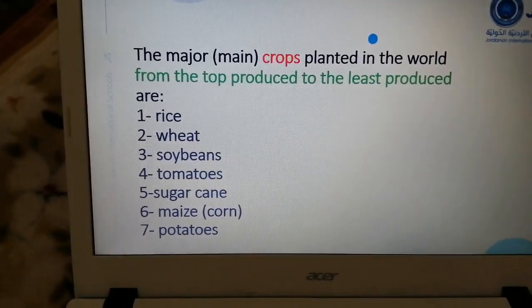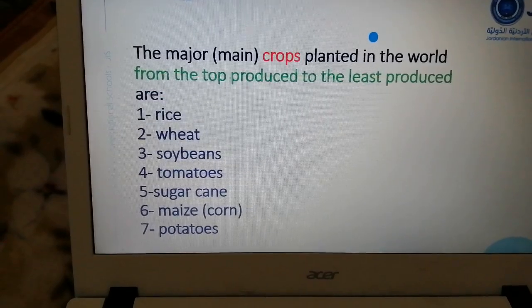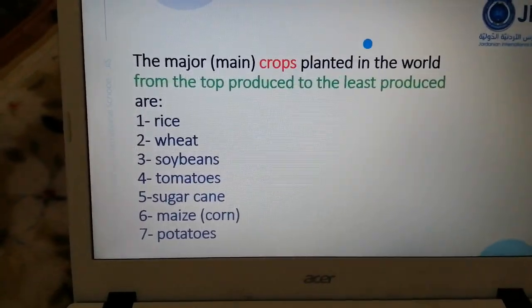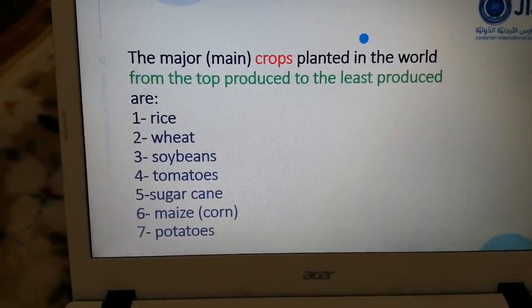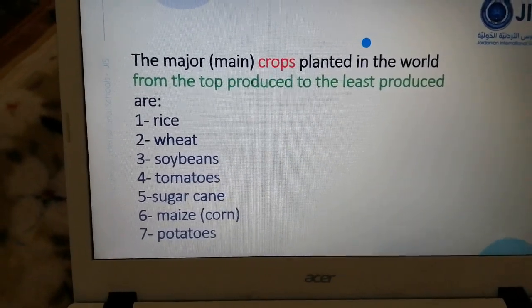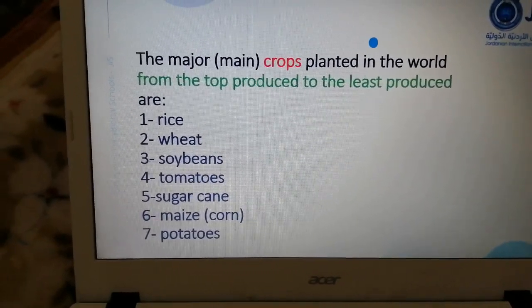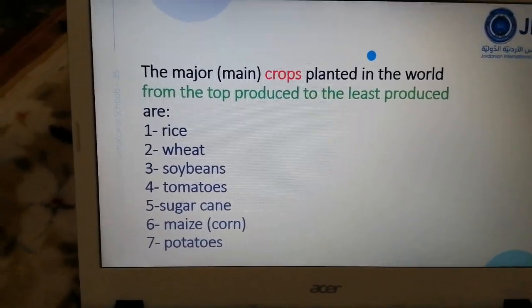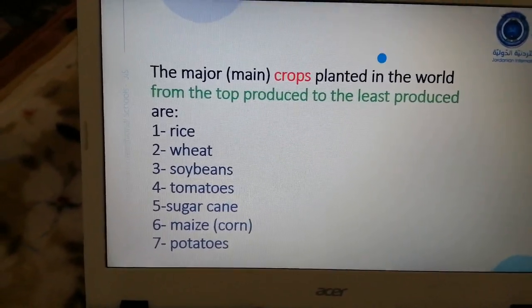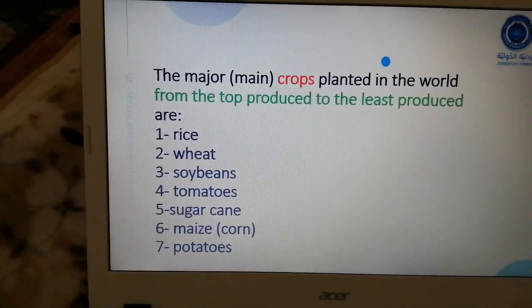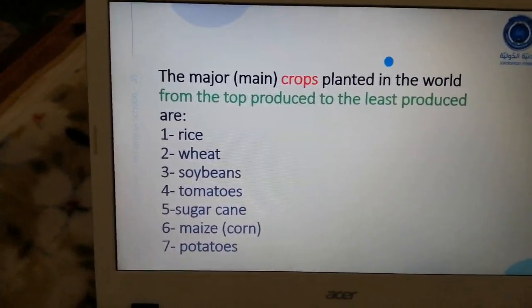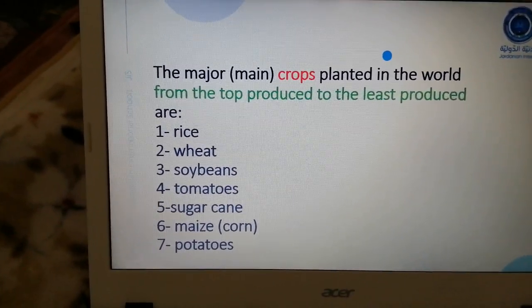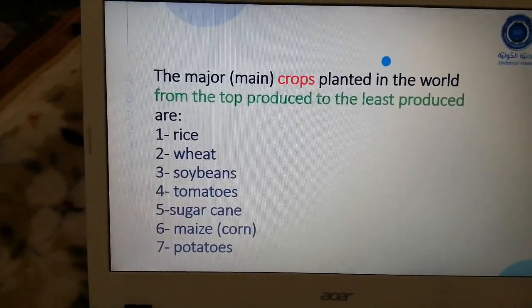So these are the main important crops. Again, what do I mean by crop? It's the cultivated plant that has products that people harvest when they ripen, like for example when you plant fruits, vegetables, wheat, beans, or any kind of plants, and later you will harvest, you will gather its products when you plant it in your farm.